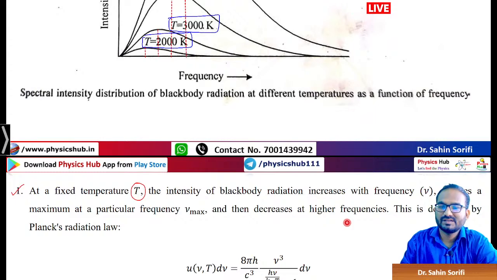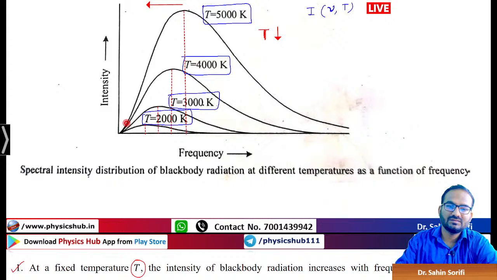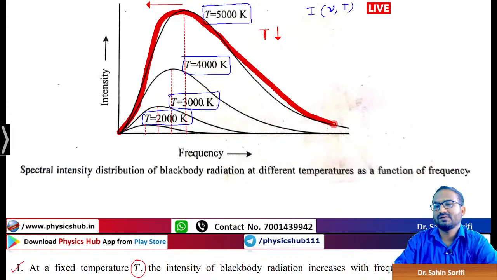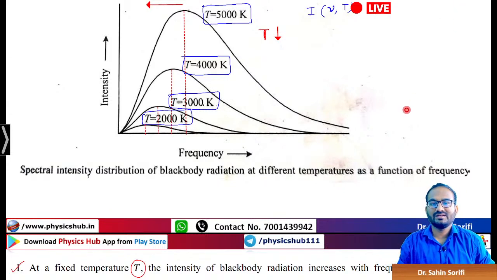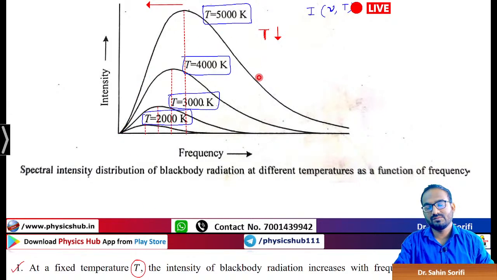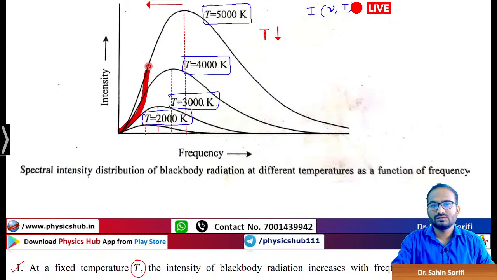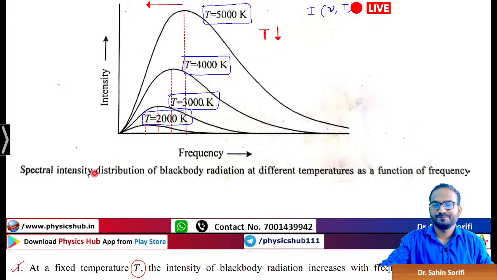It reaches a max, and then decreases at a higher frequency. This is described by Planck's radiation law. This plot is being governed by Planck's radiation law. Before the advent of Planck's radiation law, there were some other laws like the Rayleigh-Jeans law and Wien's distribution law. So those laws were specific to a particular region. Maybe for the low frequency region, some model was accurate. For some model, the high frequency region was suitable. But there was no model which could explain the total experimentally observed blackbody radiation curve. Only Planck's radiation law fits the experimental result perfectly.